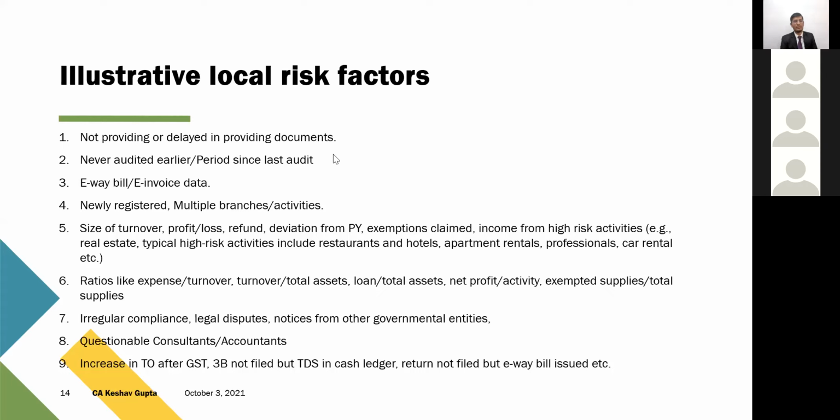Now, again, there's a factor like irregular compliance. Supposedly, if the assessee is habitually irregular, he is always filing GST returns late, not filing on time, he may be selected for audit. Or they have information that the assessee has certain legal disputes, or the audit commissioner has information that it keeps on receiving notices from other government entities and is not honoring those notices. Other government entities can be income tax, company law, any statistics department, it can be anyone.